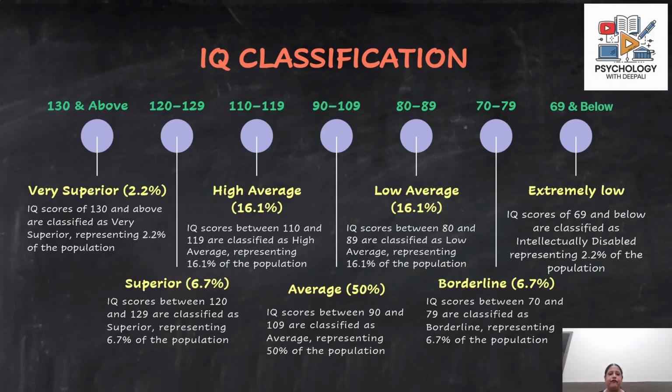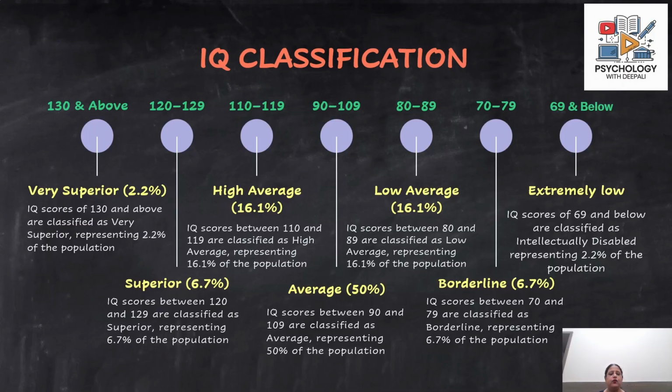And below it, you have below average or low average, which has an IQ score range of 80 to 89, and around 16.1% of the population falls in this category. Below that, you have the IQ range of 70 to 79, which is borderline. Borderline means it is the borderline between intellectual disability and below average.